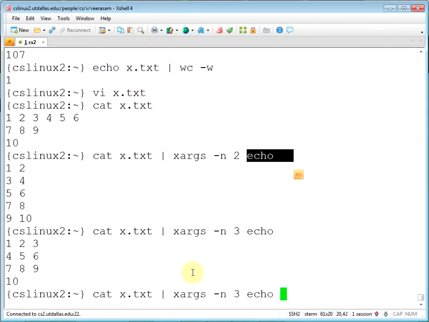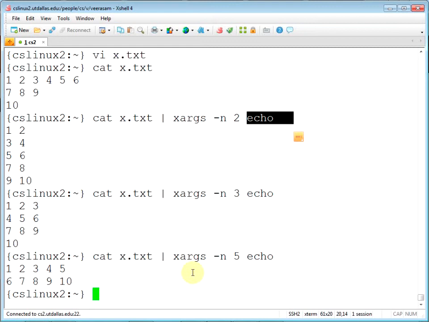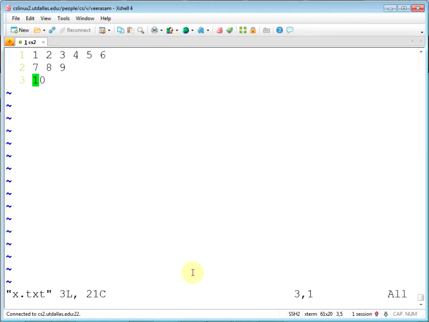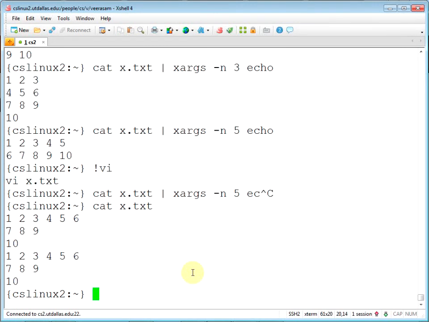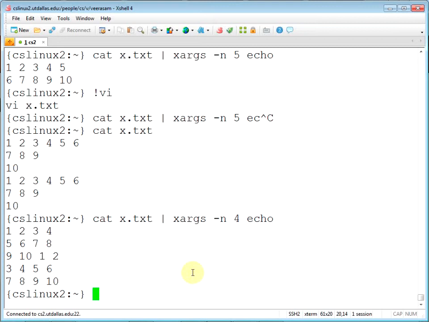Nice, isn't it? So what if you want 5 per line? You can just say 5. Now let's look at the text first. You have 2 of those things. So let's say 4 per line. It simply ignores the white spaces, it uses the white spaces and new lines as word separators and just reformats.